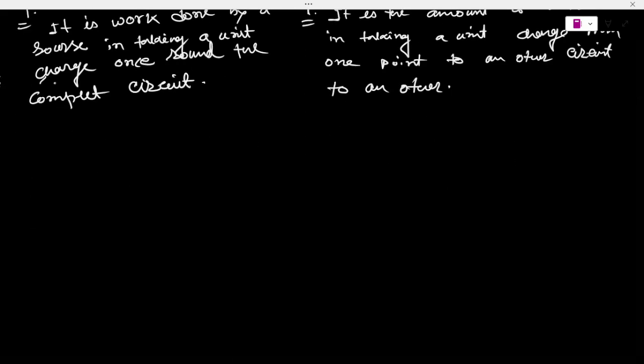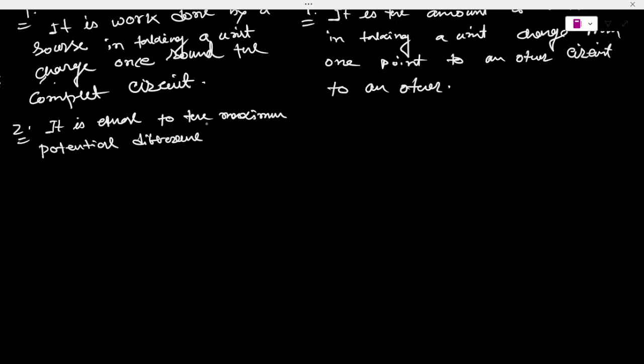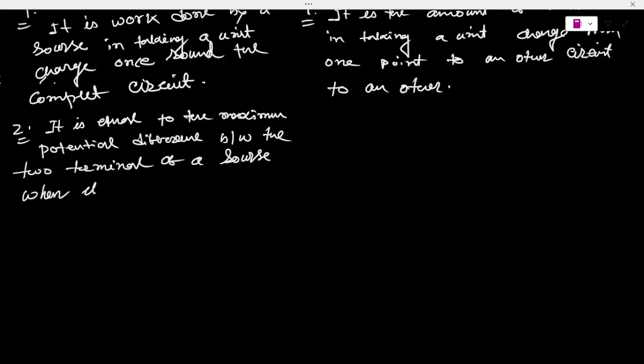So the second point: it is equal to the maximum potential difference between the two terminals of a source when it is in an open circuit. Remember that.